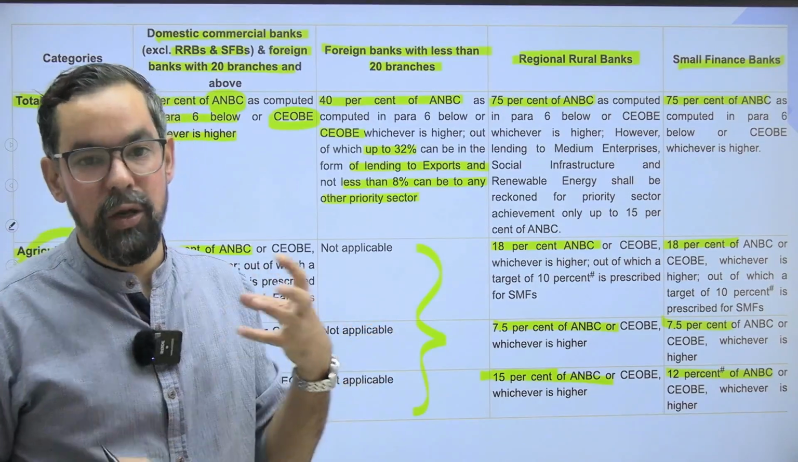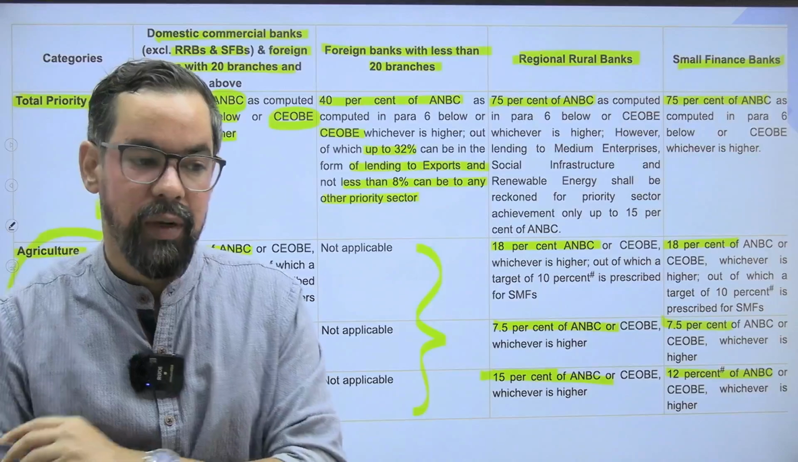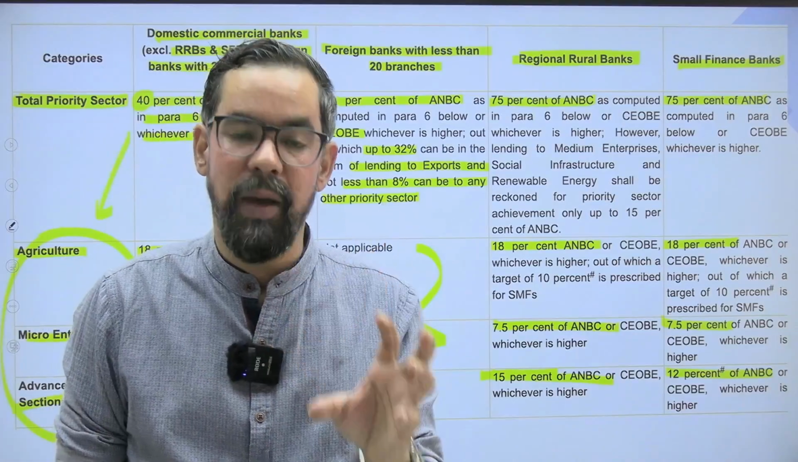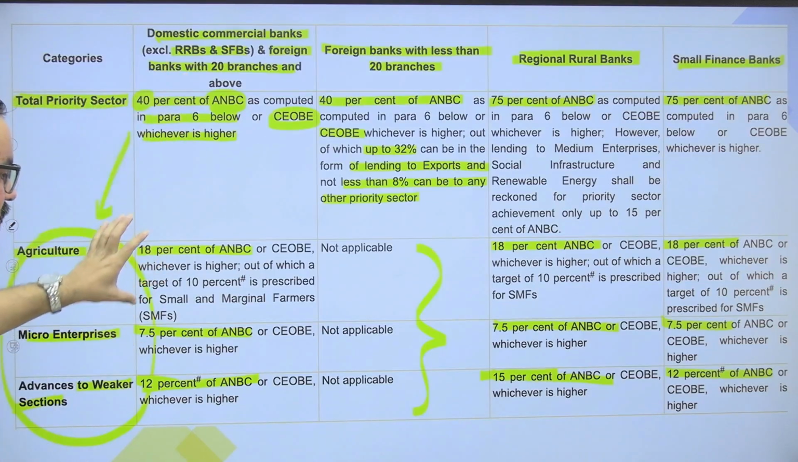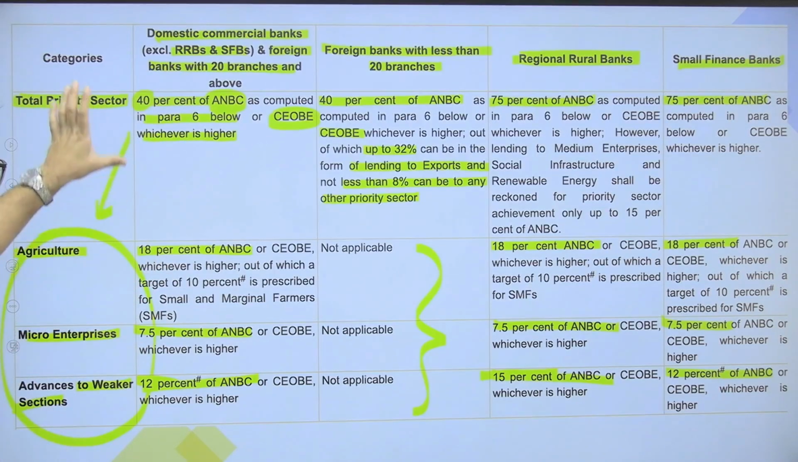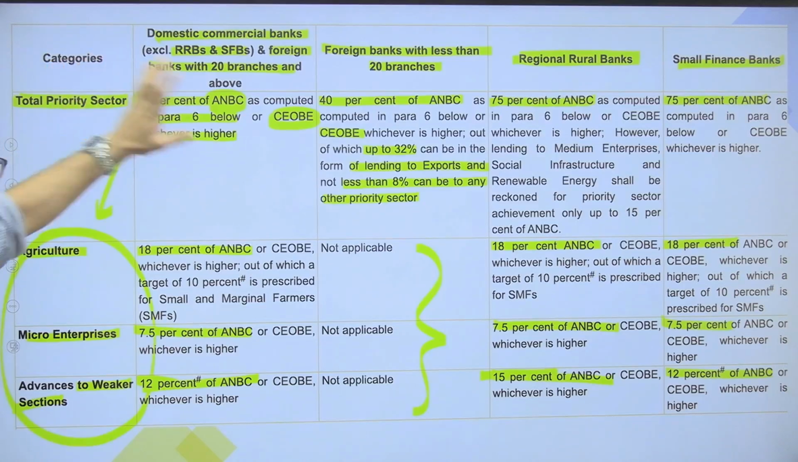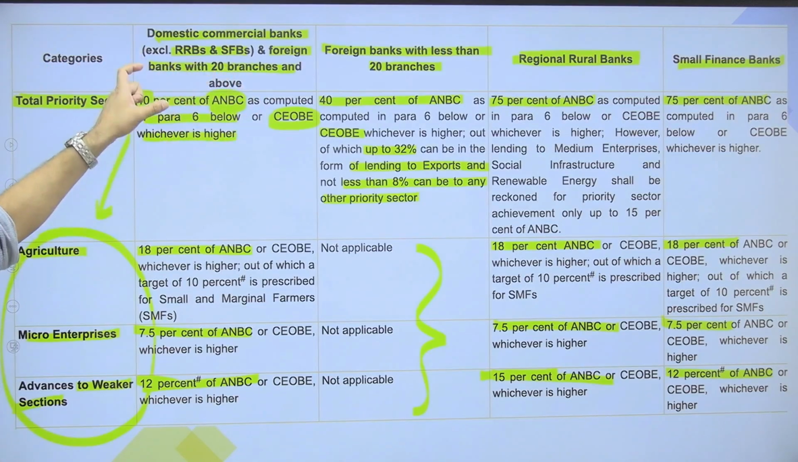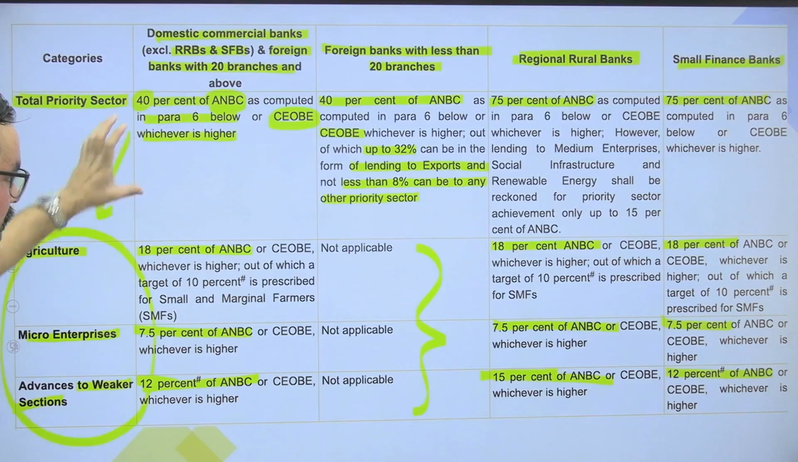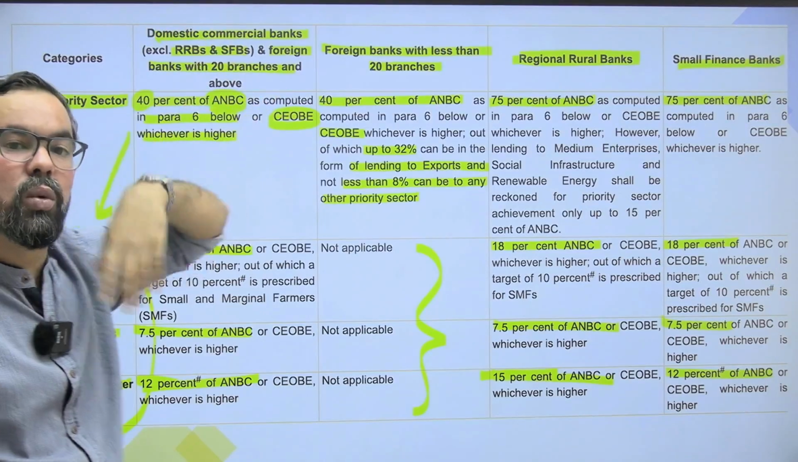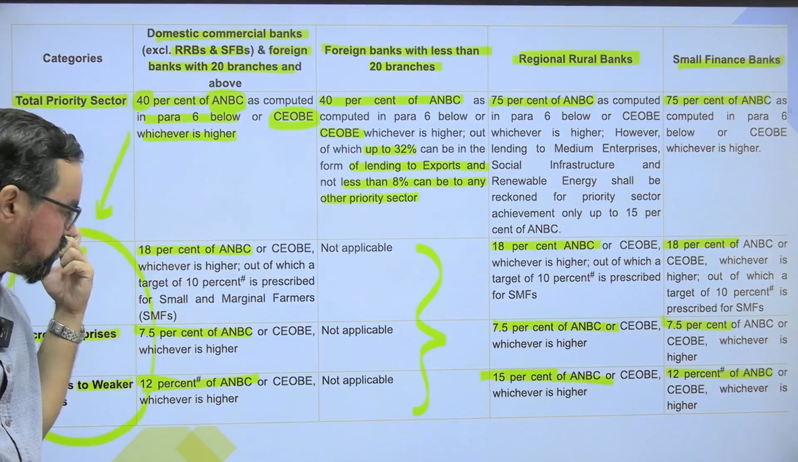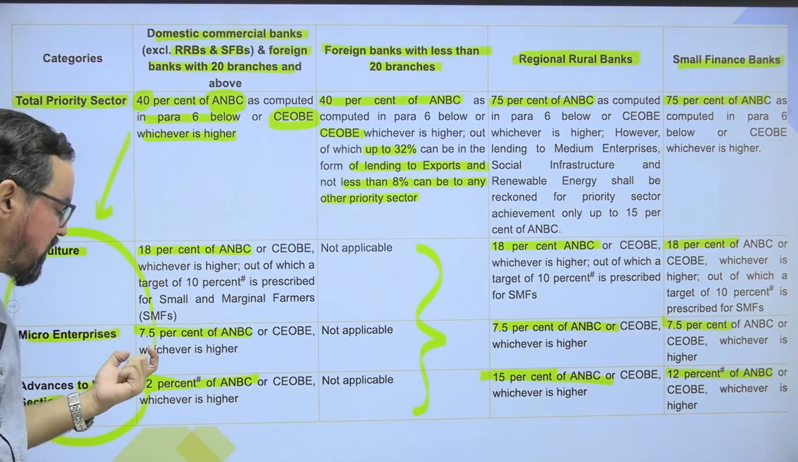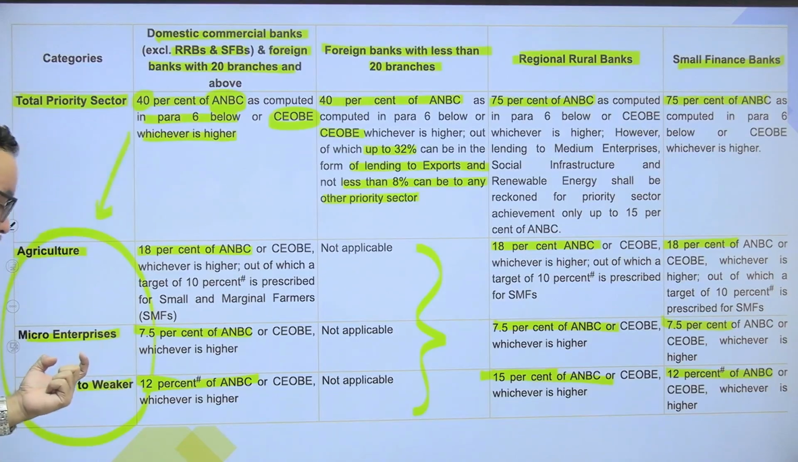If you are running a bank, as I gave you an example, 40% of ANBC of a bank is supposed to be 100 crore rupees. So 40% they have to lend to the priority sector. That is the primary goal. Out of that, 100 crore rupees is the overall target of that particular bank. Then 18% in it must go to agriculture, 7.5% for micro enterprises, 12% for the weaker section.